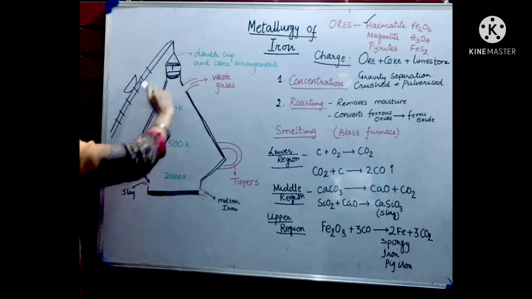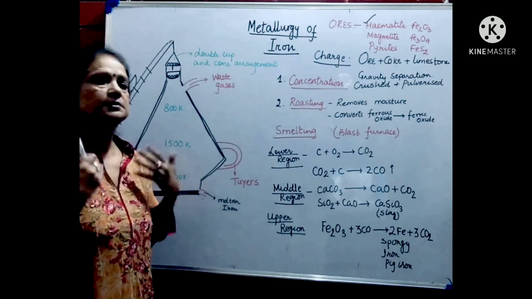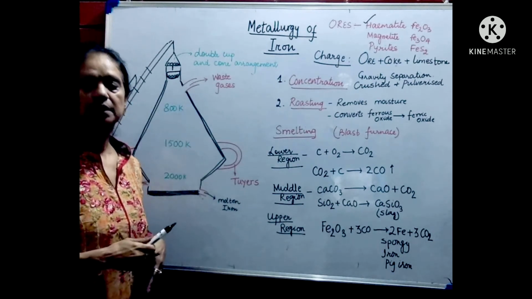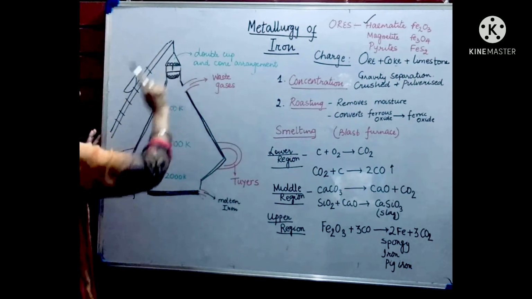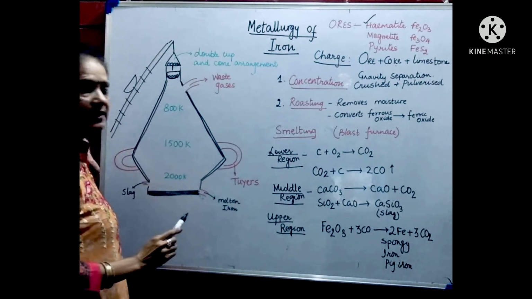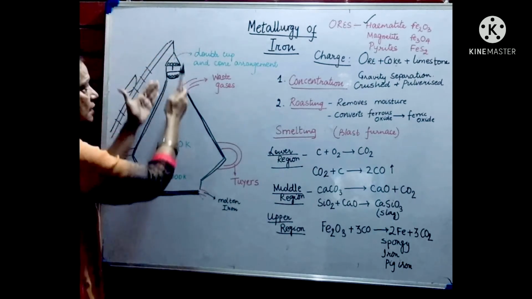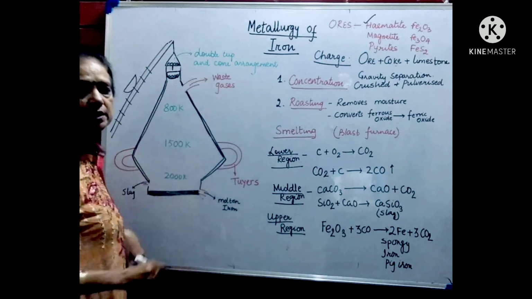So there is a trolley. The furnace is extremely high. It is higher than your school building. So it is very, very high. So there is a trolley here that takes the ore, coke and limestone into this furnace. Now when the ore, coke and limestone are thrown into this furnace, there is a double cup and cone arrangement.